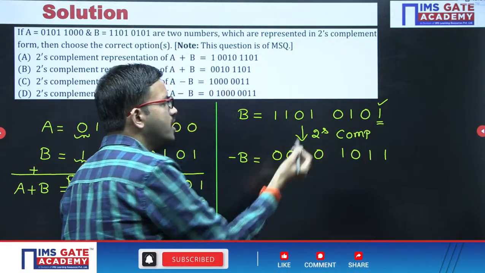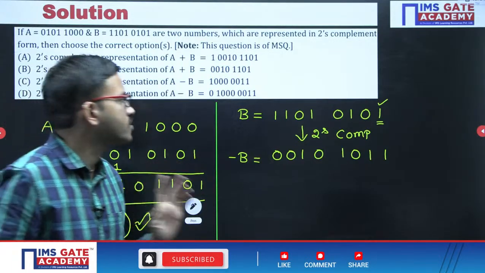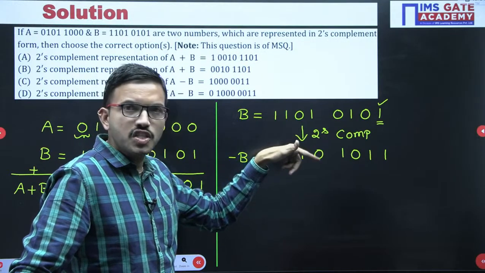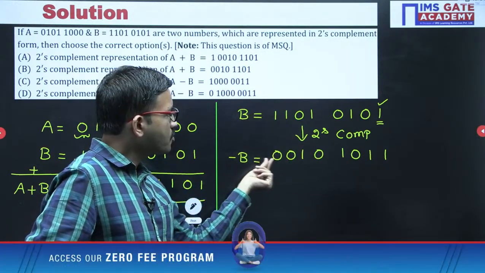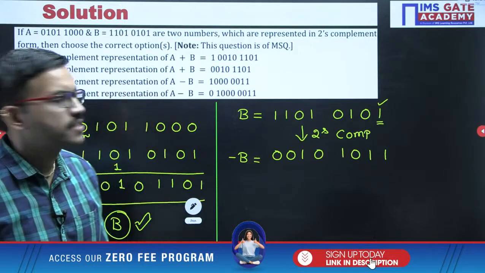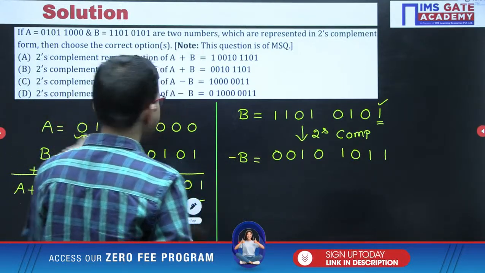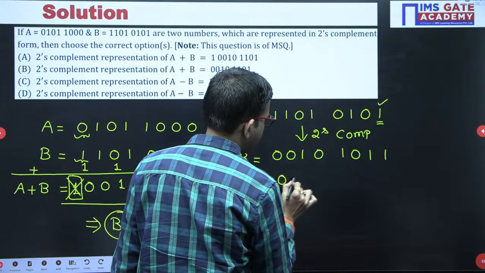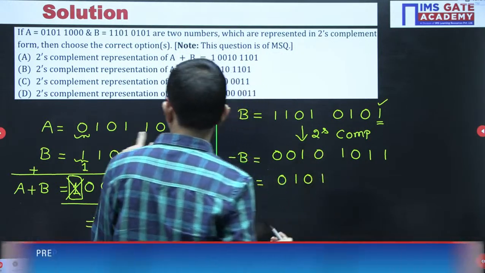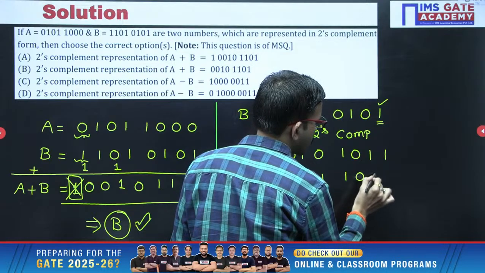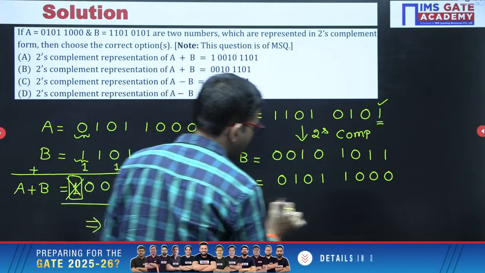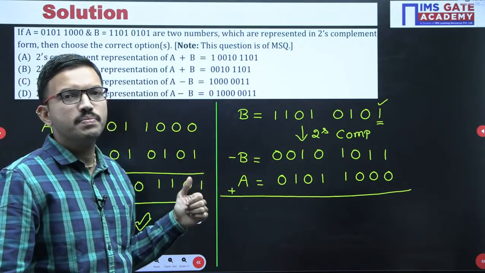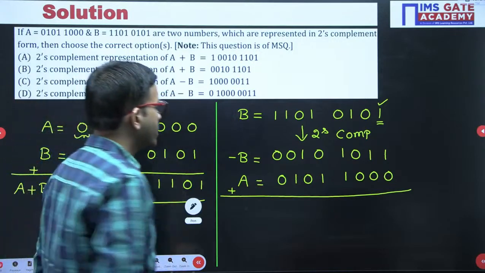Right, this overall number is minus B. In other words, here B number is what? A negative number, just by observing the sign bit. When you apply 2's complement, the negative number will become what? A positive number. Now you can observe the sign bit here. Yes, it is a positive number. Okay, this is minus B, and A number I am copying as it is: 0101, then 1000. So now I am adding these two numbers. A plus of minus B is nothing but A minus B only. Okay, I hope it is clear for everyone.